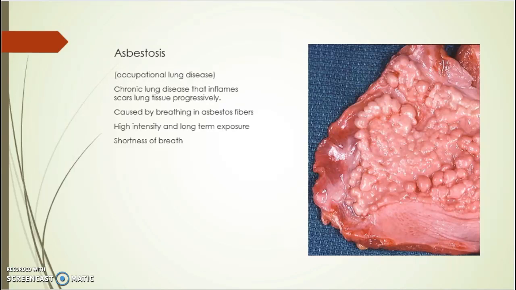Asbestosis, better known as occupational lung disease, is named for its relevancy to those who work with asbestos in the workplace. When asbestos fibers are breathed in and make their way to the lungs, they cause an inflammatory response. This inflammatory reaction can be described as chronic rather than acute, with a slow, ongoing progression of the immune system attempting to eliminate the foreign fibers.